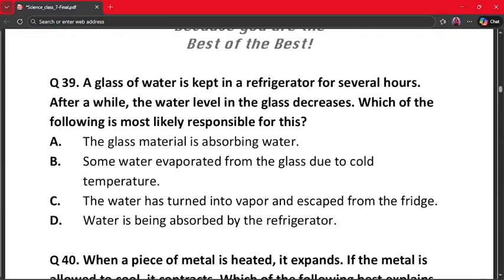The next question is question number 39. A glass of water is kept in a refrigerator for several hours. After a while, the water level in the glass decreases. Which of the following is most likely responsible for this? A. The glass material is absorbing water. B. Some water evaporated from the glass due to cold temperature. C. The water has turned into vapor and escaped from the fridge. D. Water is being absorbed by the refrigerator. The correct answer is option number C, because some water evaporates slowly. It escapes as a vapor, so water level reduces. Hence option C is the correct answer.